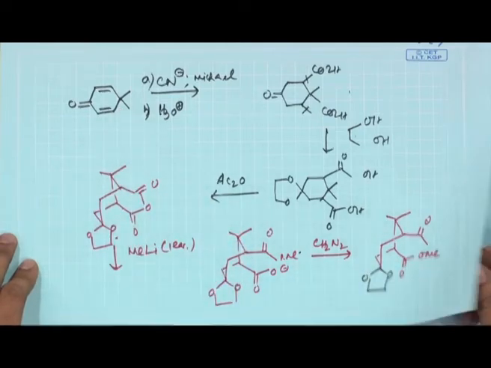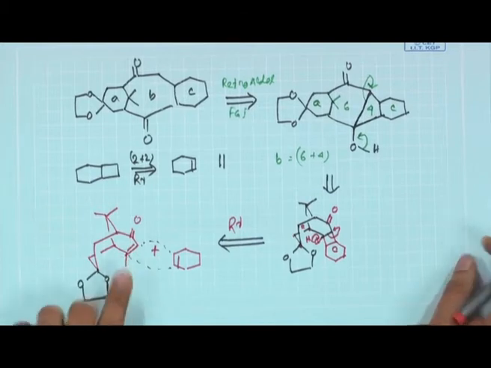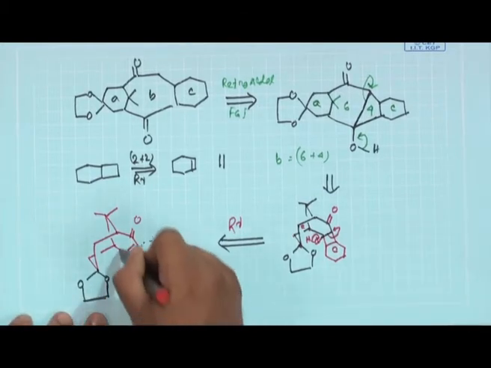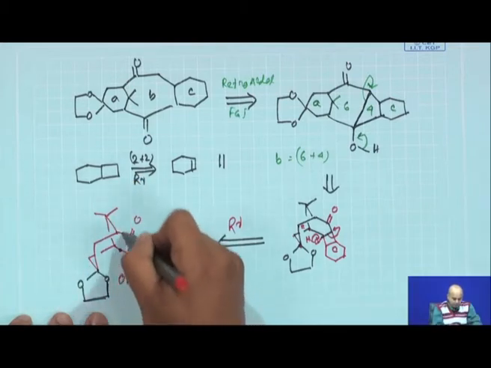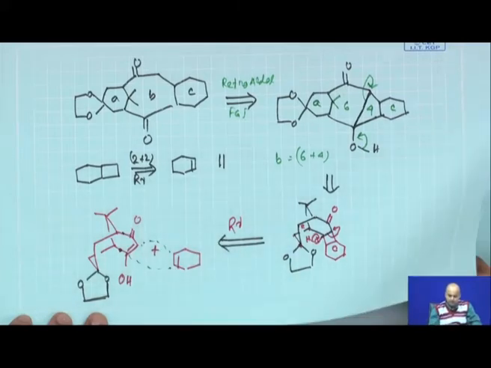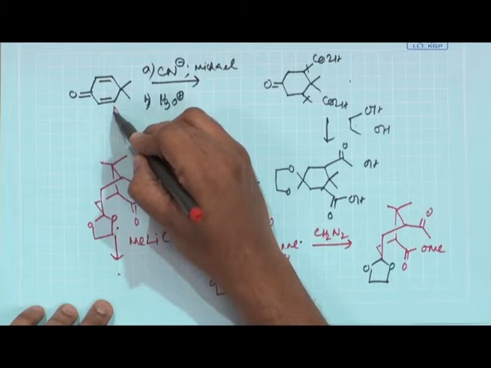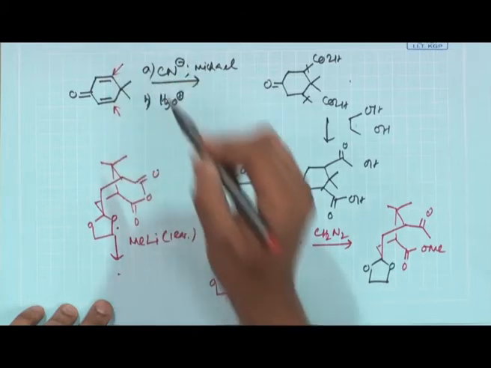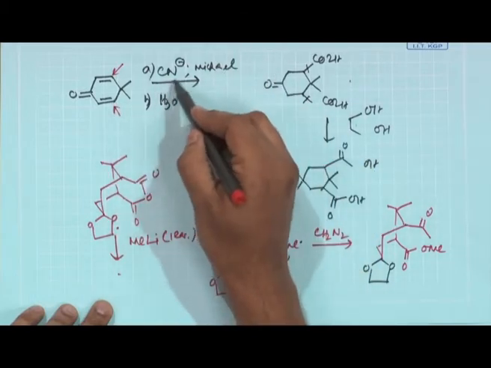So, this is also an exo-endo mode of disconnection. Once you think about this compound, these particular rings are exo to one ring, endo to another ring. This is exo to one ring, endo to one ring. Now, what we basically considered: we start with a cyclohexenone derivative, where at this point we add a carbon, and at this point we add a carbon. Now, this is initially coming from the cyanide nucleophile.